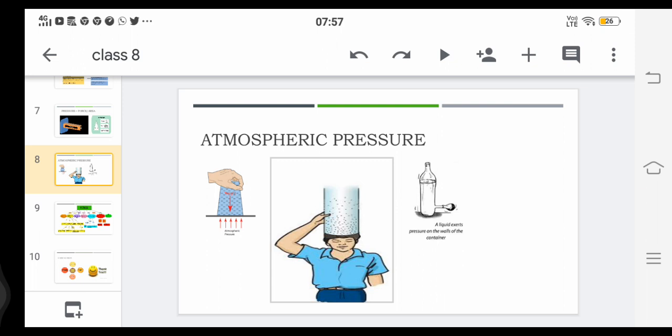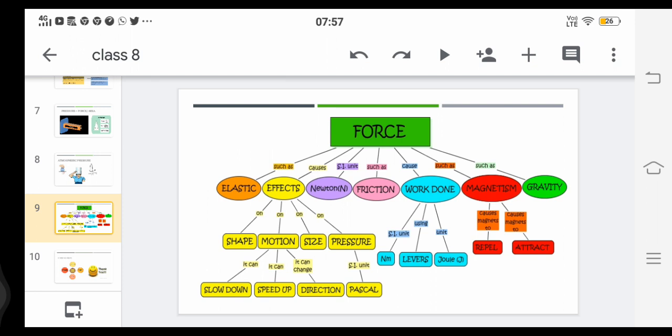There are two kinds of forces. One is contact force and the other is non-contact force. Muscular force and the force of friction are the examples of contact force. Gravitational force, electrostatic force and magnetic force are the examples of the non-contact force. And force per unit area is called the pressure. Force is measured in newtons.